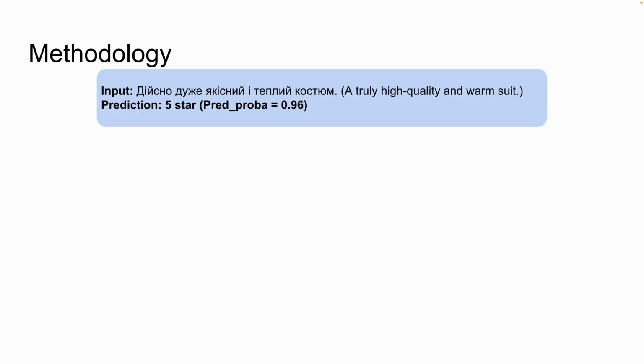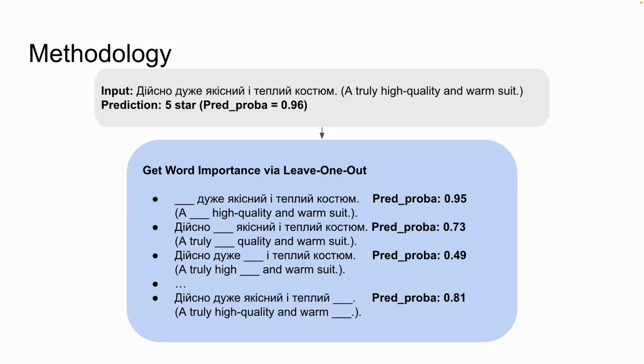With that, let's go deeper into our methodology, how TextFooler and BERT Attack work for Ukrainian. First of all, we have the input: Дійсно дуже якісний теплий костюм. It's a really high quality and warm suit. And the prediction is a 5-star review, with 96% prediction probability. First of all, we need to get word importance.